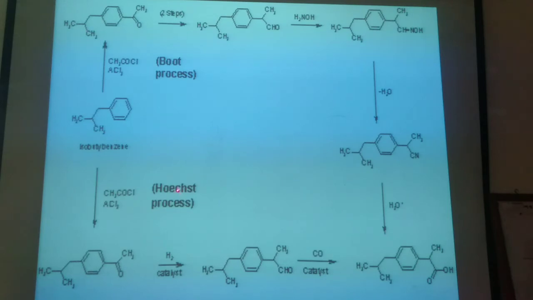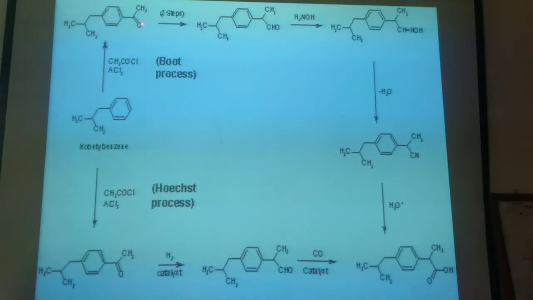Isobutyl benzene, by another method, the Hoechst process, is converted into the same isobutyl acetophenone or acetyl isobutyl benzene, that is, after reduction in the presence of hydrogen molecule and a catalyst, that ketone group is also converted into an aldehyde group.